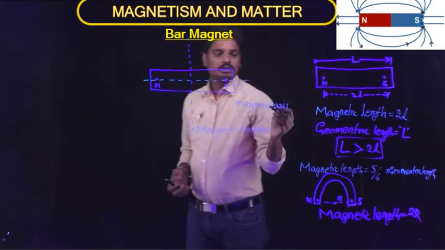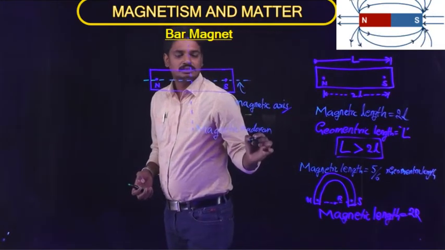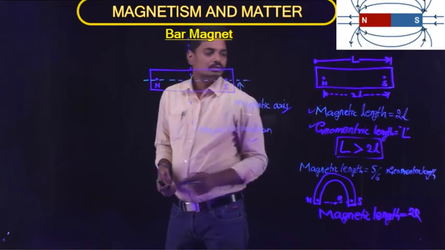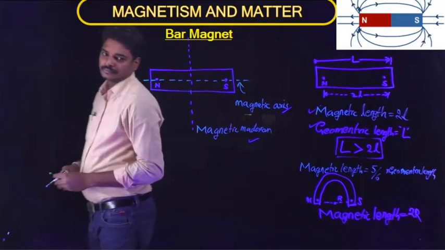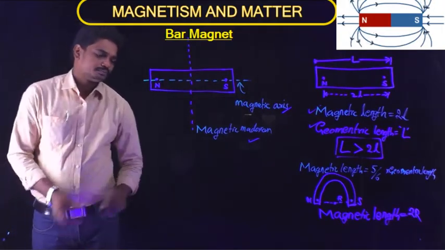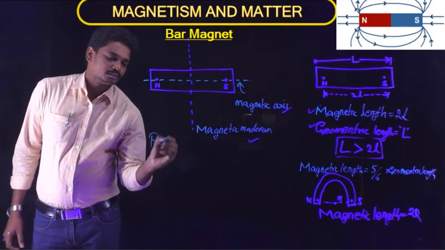So until now we came to know what is magnetic axis, magnetic meridian, magnetic length and geometric length. Now let us study pole strength.